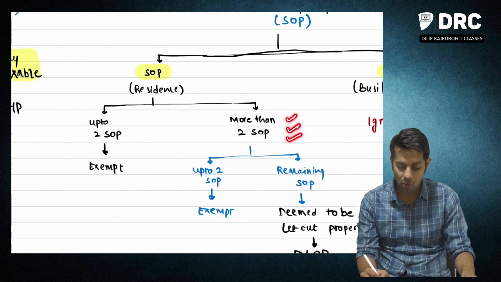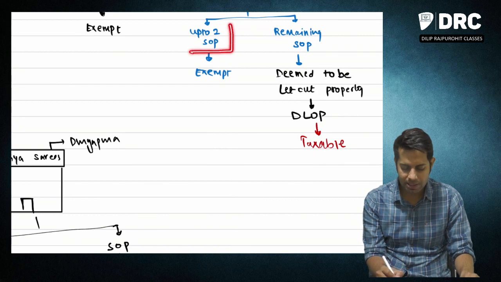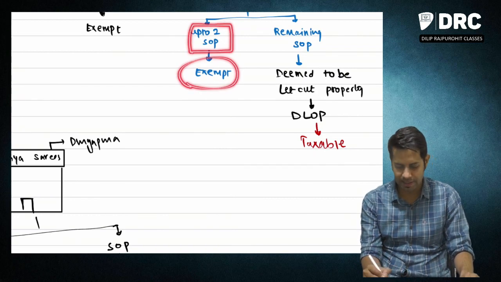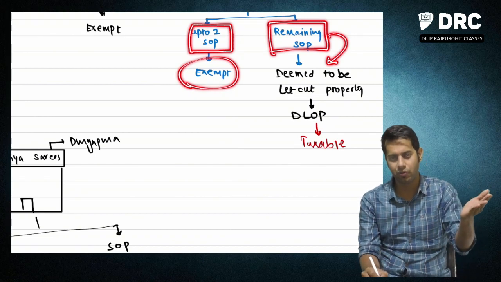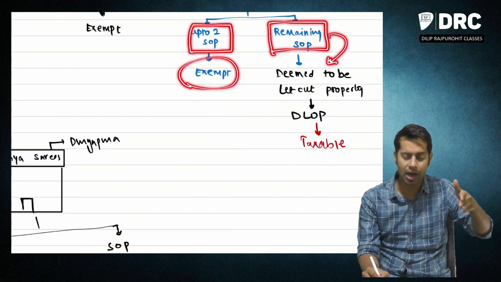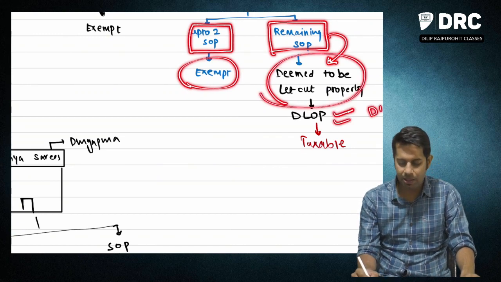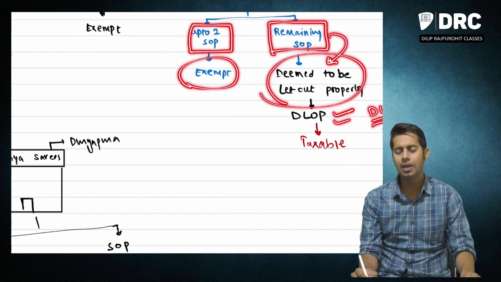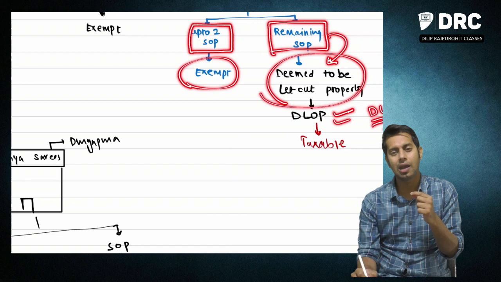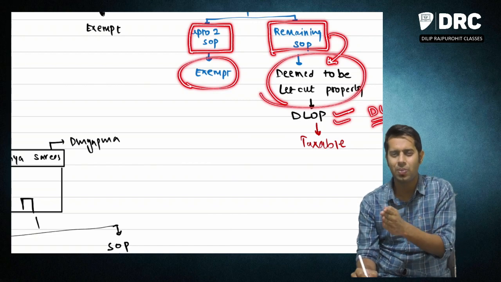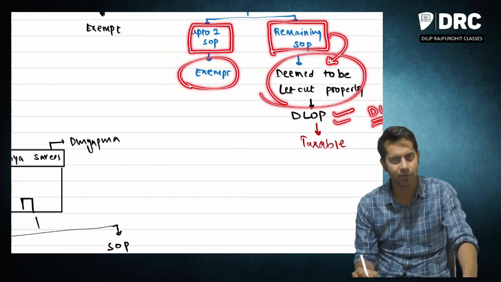If you have more than two self-occupied properties, then law says up to two are exempt, and the remaining properties will be treated as deemed to be let out property. They are going to assume that these properties are rented by you, let out by you, and accordingly they are going to compute your income from house property.